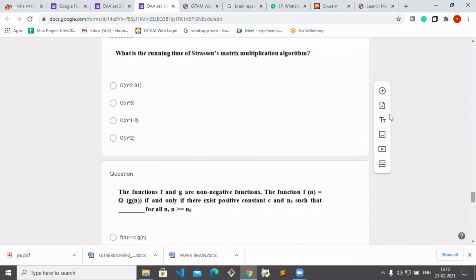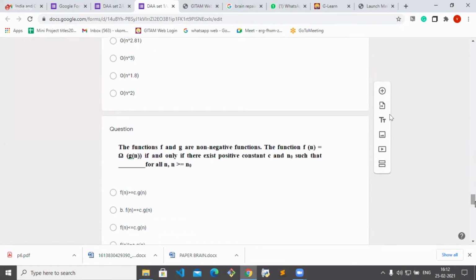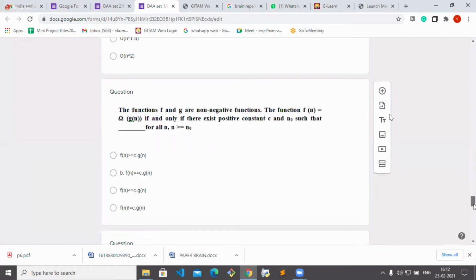Next. The functions f and g are non-negative functions. The function f of n is equal to big omega of g of n only if there exists a positive constant c and n not such that... What is the answer here? When you are having big O, it is greater than. When you are having omega, it is less than. When you are having average bound, you will get two constants, C1 and C2.